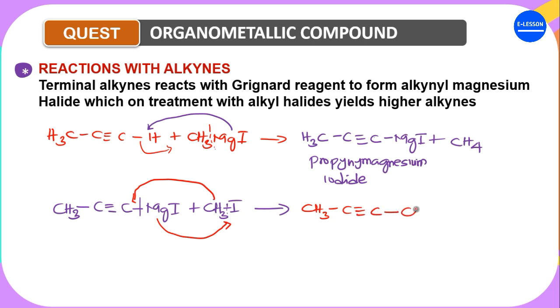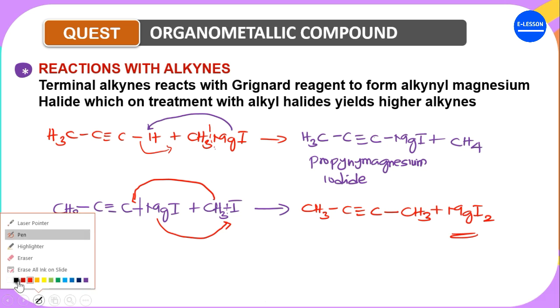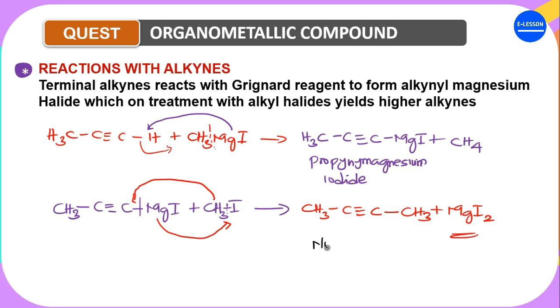We said the CH3 is coming there, right? So we have CH3 plus Mg. Now this I plus I will give us what? I2. So you see that we've actually synthesized a non-terminal alkyne from a terminal alkyne by using Grignard reagents. Okay, so that is one method or one use of the Grignard reagent.